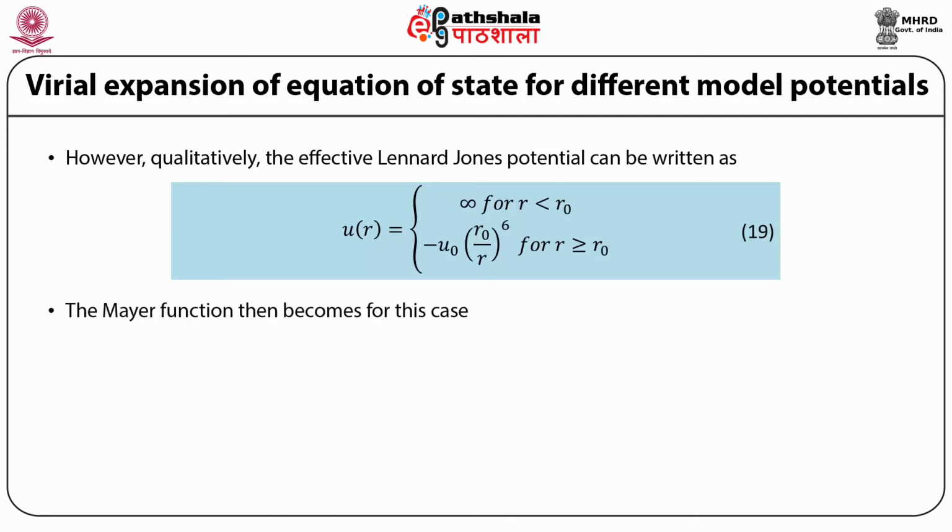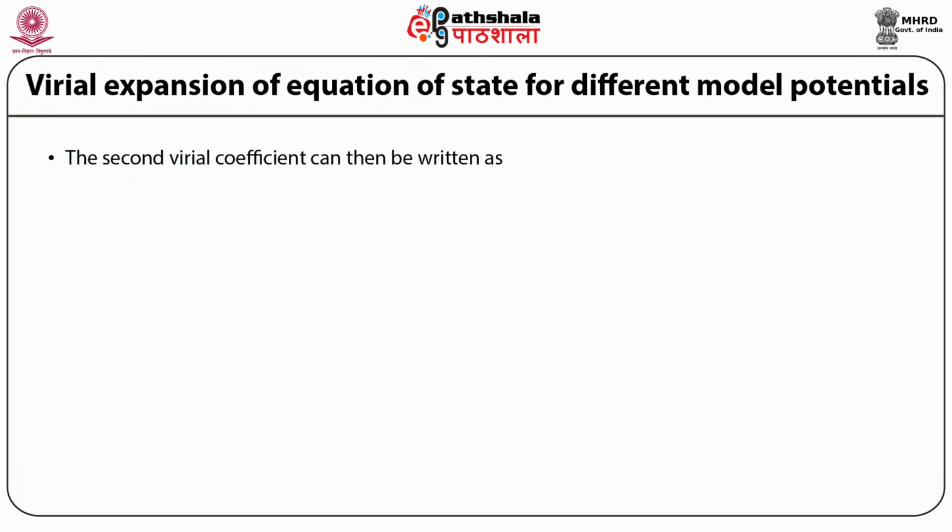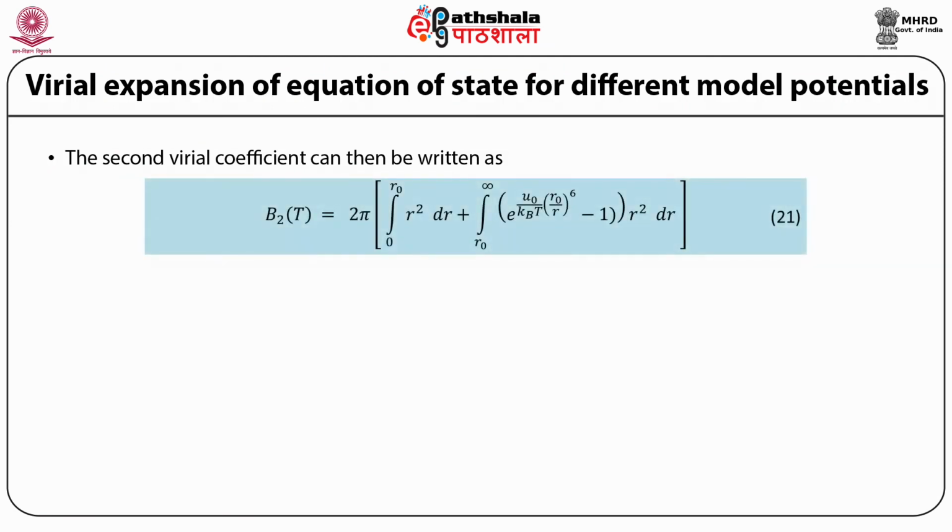The Mayer function then becomes, for this case, f(r) = e^(-u(r)/kBT) - 1 = -1 for r less than r0, and e^(u0/kT)(r0/r)^6 - 1 for r greater than or equal to r0. The second virial coefficient can then be written as B2(T) equal to